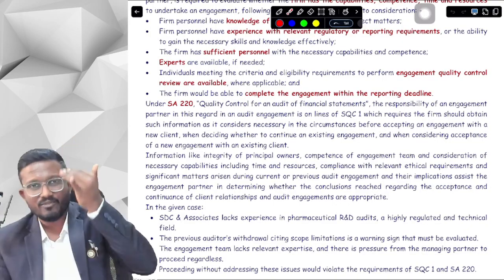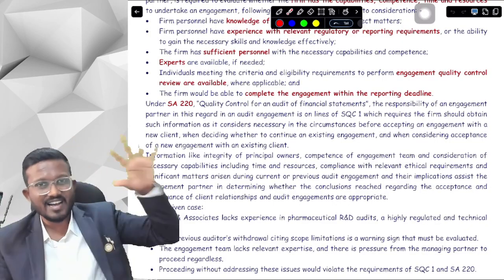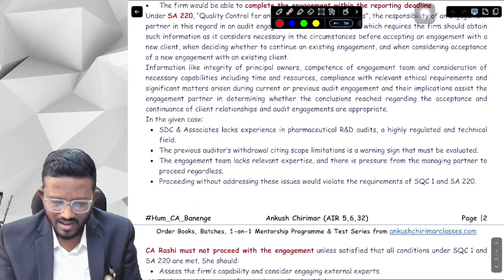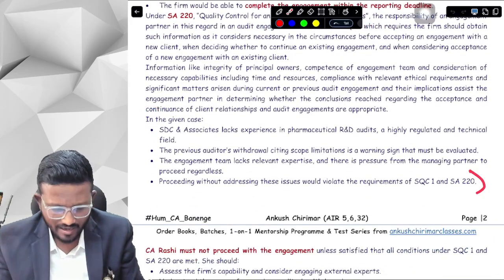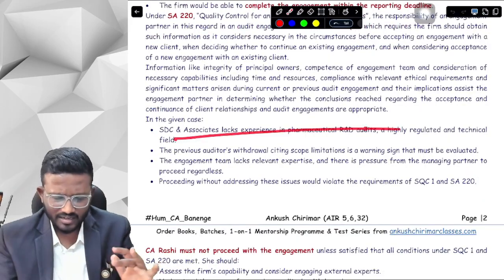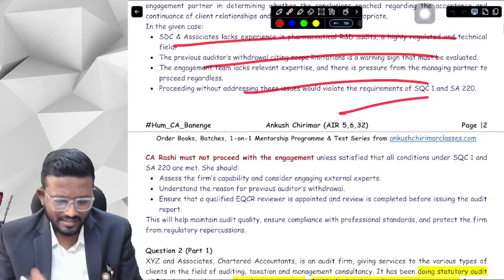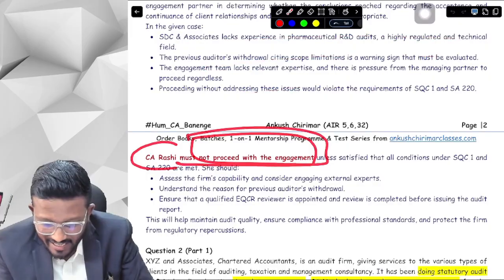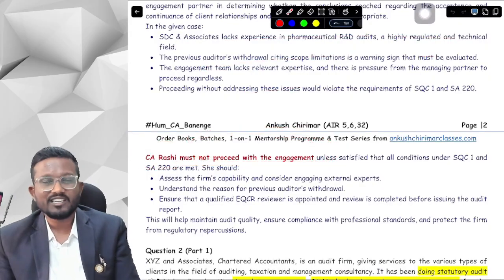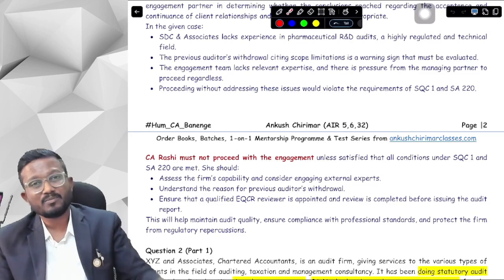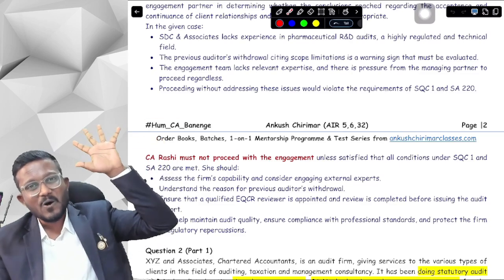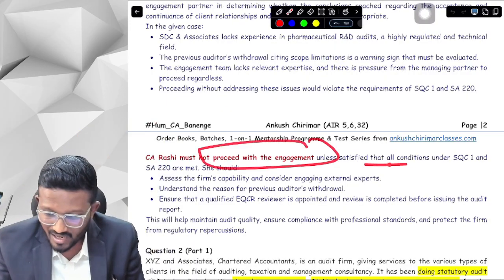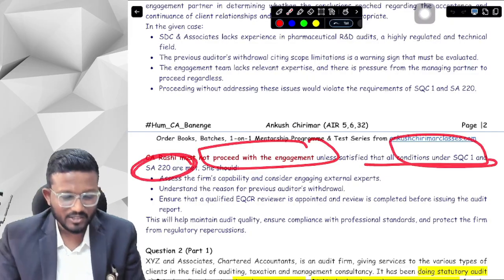Yes sir, we have read this in the third element, acceptance and continuance of client relationship. Now, in the given case, the question is highlighted in 4 points, and at the end it says that CA Rashi must not proceed with the engagement, because the Big Four has just withdrawn and we are not competent enough to perform this engagement. So we should not proceed unless all the conditions of SQC1 and SA 220 are met.